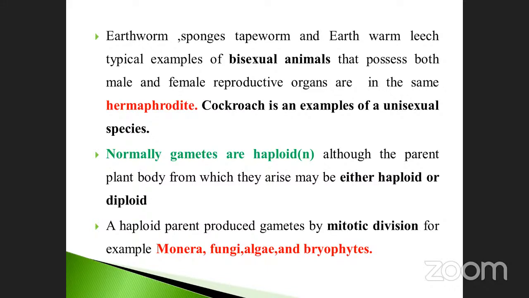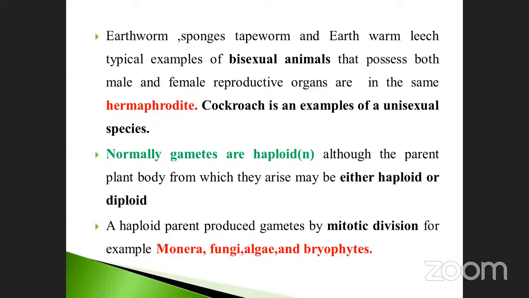Normal gametes are haploid. Already we discussed. Although the parent plant body from which they arise may be either haploid or diploid. Okay. This is also very, very important. Normally, you know about the haploid structure. It gives a haploid plant body, or sometimes it may be a diploid plant body. So these are important. That's why we are giving haplodiploid life cycles.